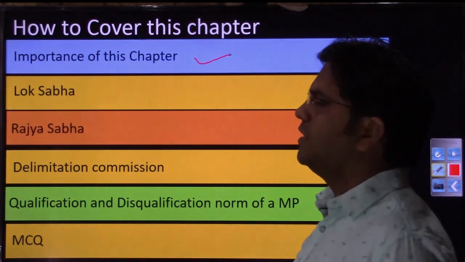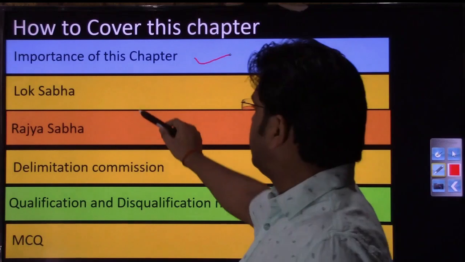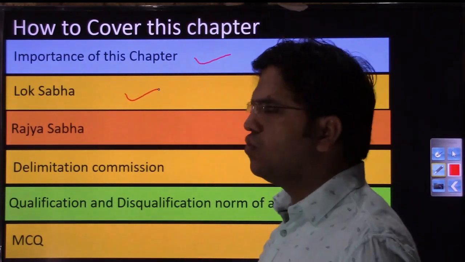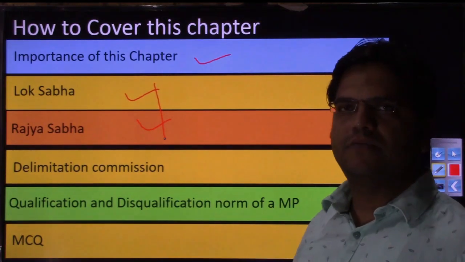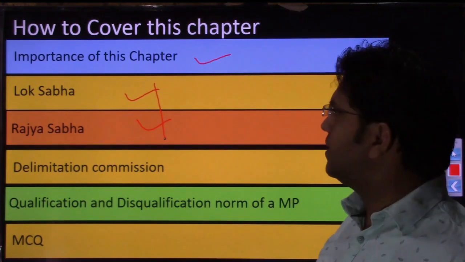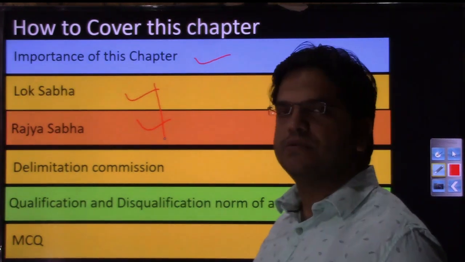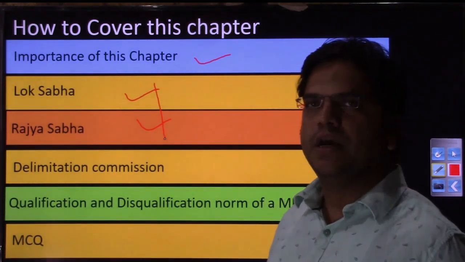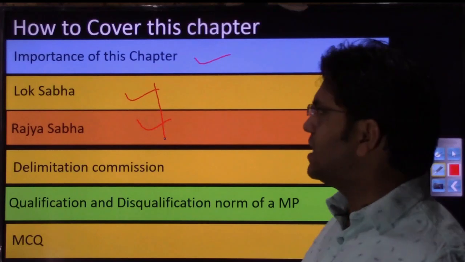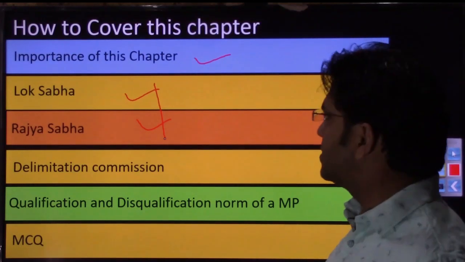We already have covered the importance of this chapter. Thereafter we have planned to cover the Lok Sabha and Rajya Sabha. While covering this, the coverage will be most detailed, right? The data that we have put up in this Lok Sabha and Rajya Sabha section is not available even in Lakshmikant or DD Basu. So that kind of guarantee I am extending to you.